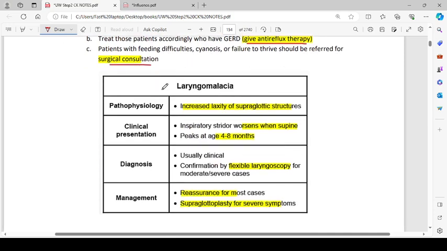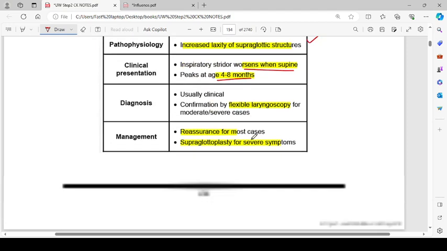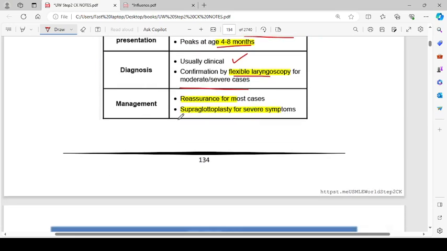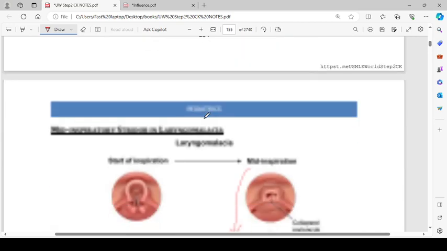So there is a table about that. Laryngomalacia pathophysiology: increased laxity of the supraglottic structures. Clinical presentation: inspiratory stridor which worsens when supine and peaks at age 4 to 8 months. Diagnosis is usually clinical, with confirmation by flexible laryngoscopy for moderate to severe cases. Management: reassurance for most cases and supraglottoplasty for severe symptoms.